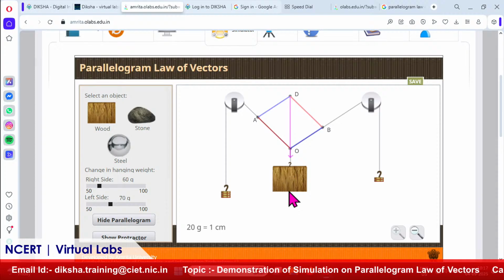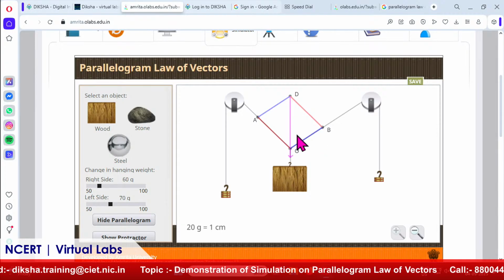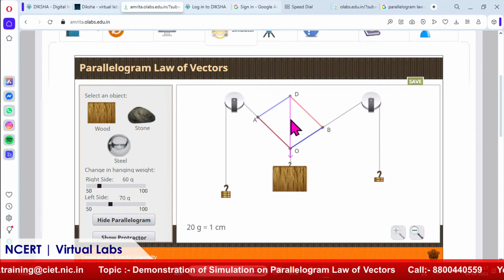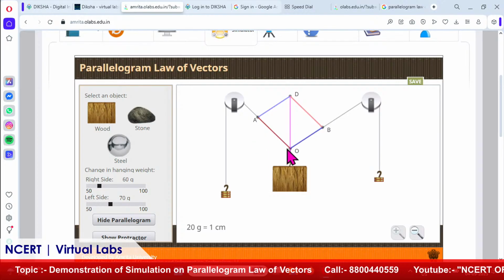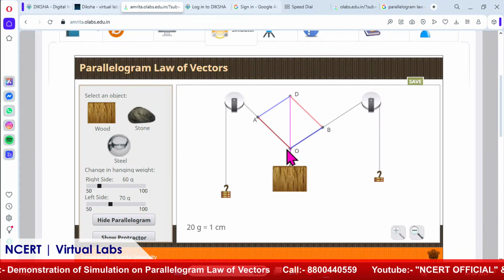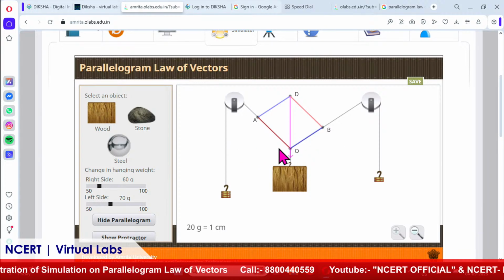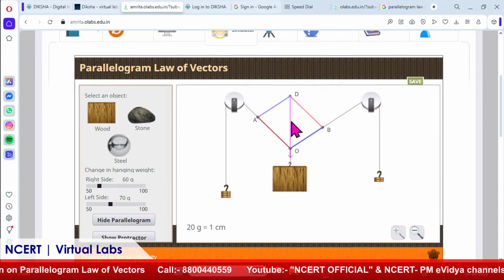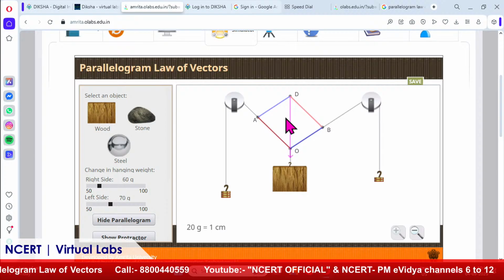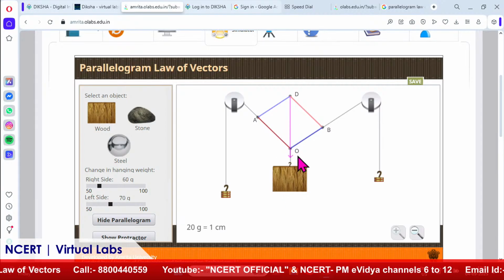Then only it gets balanced, because these two are inclined at a certain angle. This is on the y-axis, and these two are inclined. So if I draw it, you will see that along the x-axis the components are equal and opposite, so they get cancelled, and only the y component is equivalent to the weight of this object.